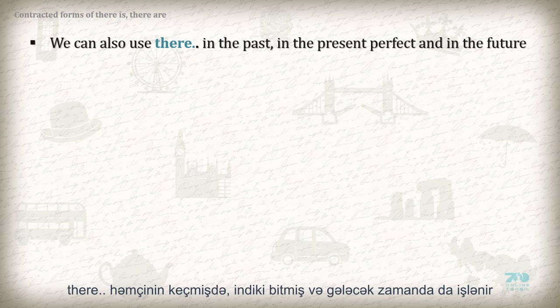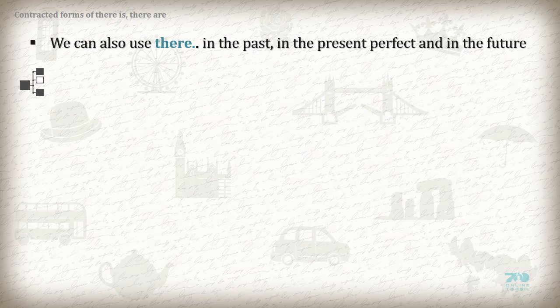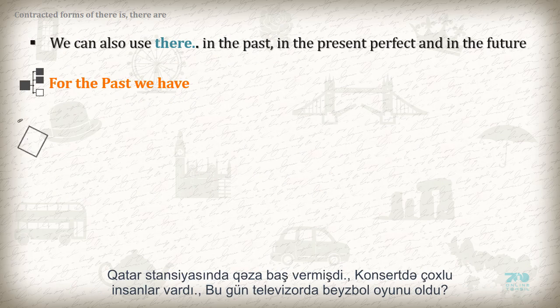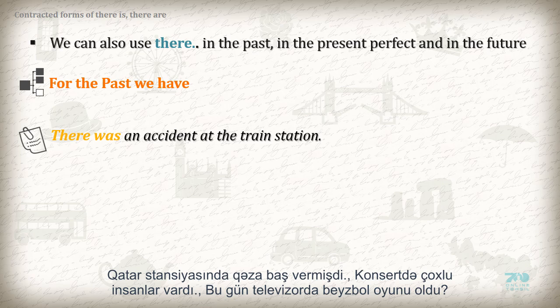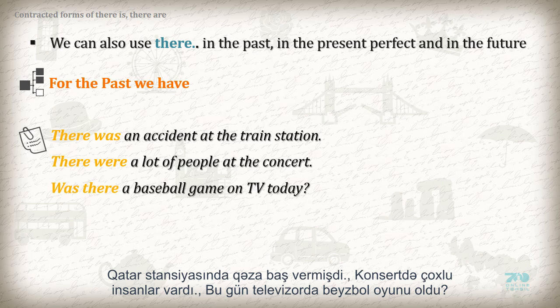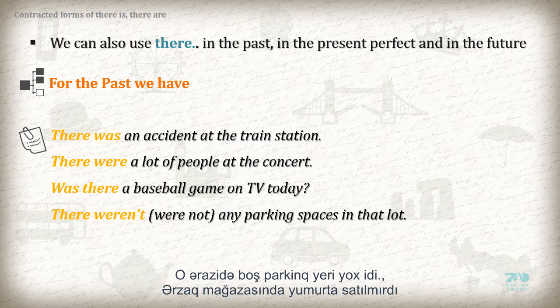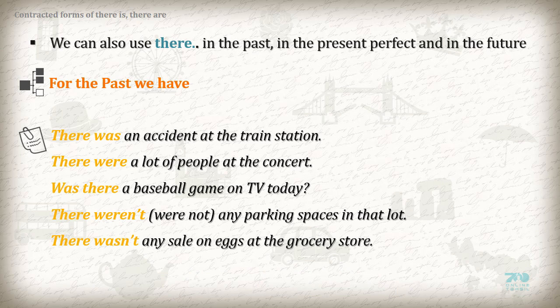We can also use there in the past, in the present perfect, and in the future. For the past we have: there was an accident at the train station. There were a lot of people at the concert. Was there a baseball game on TV today? There were not any parking spaces in that lot. There wasn't any sale on eggs at the grocery store.